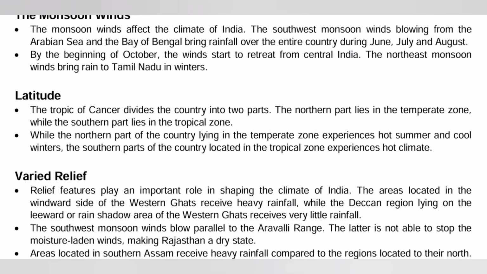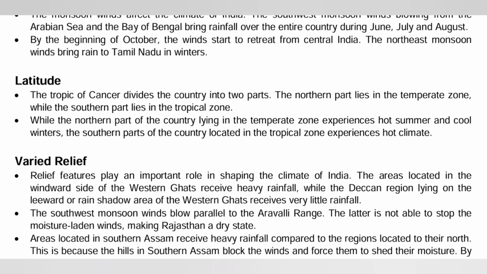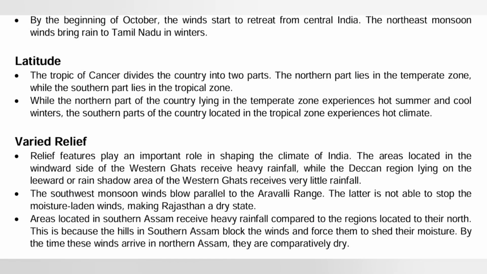Now, varied relief. Relief features play an important role in shaping the climate of India. The windward side of the Western Ghats receives heavy rainfall, and the Deccan plateau lying on the leeward side, the rain shadow area of the Western Ghats, receives very little rainfall.